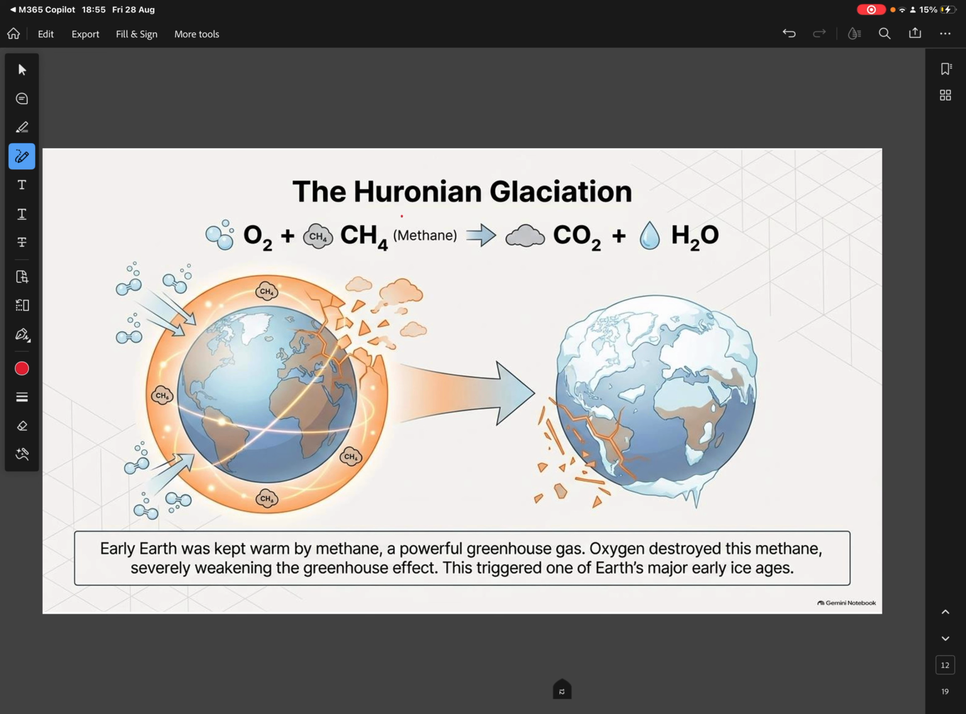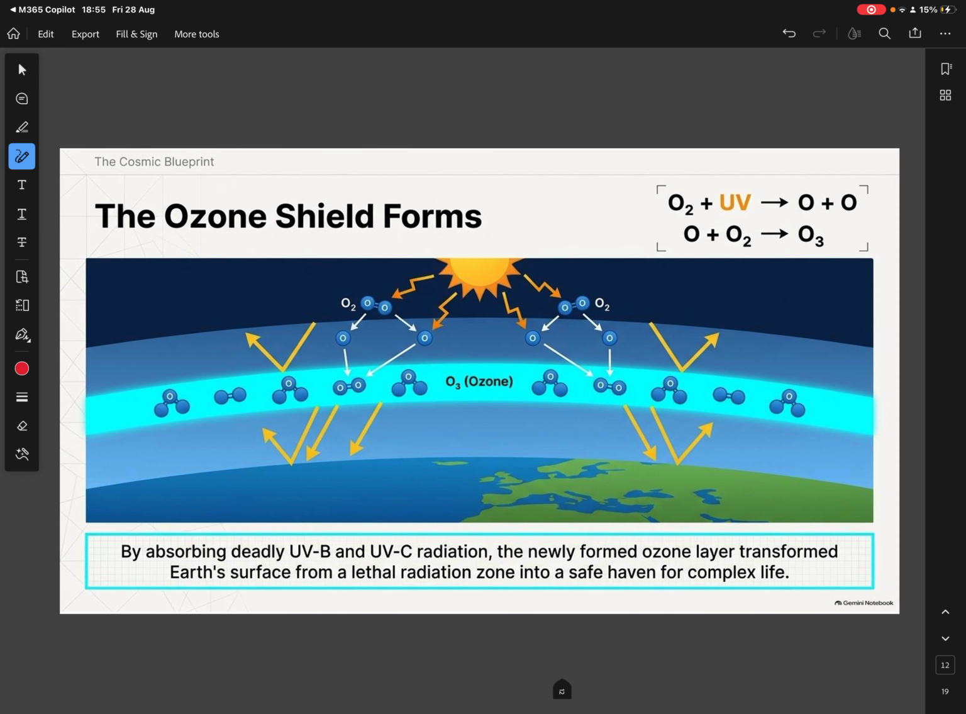This is the Huronian glaciation event. What it tells is that when methane reacted with the oxygen, it formed CO2 and H2O. Because of this, the greenhouse gas levels decreased in the atmosphere. And when the temperatures decreased, the Earth started forming ice at some parts of it.